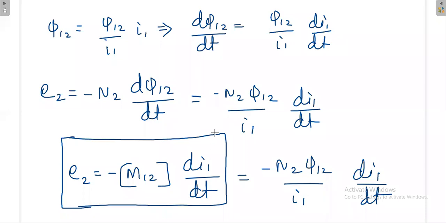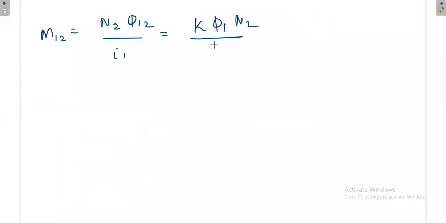So finally M12 means N2 pi12 divided by I1. The mutual inductance value M12 is equal to N2 pi12 divided by I1, and then this pi12 can be replaced by k into pi1, times N2 divided by I1.